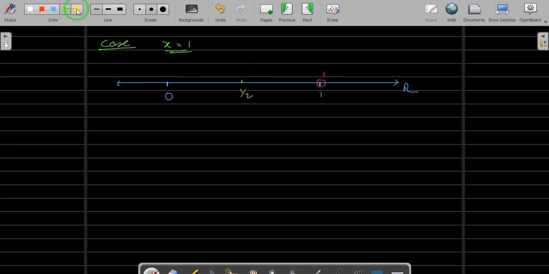And for that you take this neighborhood, any neighborhood like this. When you intersect this open neighborhood with your set A, your intersection will be the singleton point 1, and when you remove that singleton 1, your intersection will be empty, and hence 1 is not a limit point. And for that, what is the neighborhood you will take?